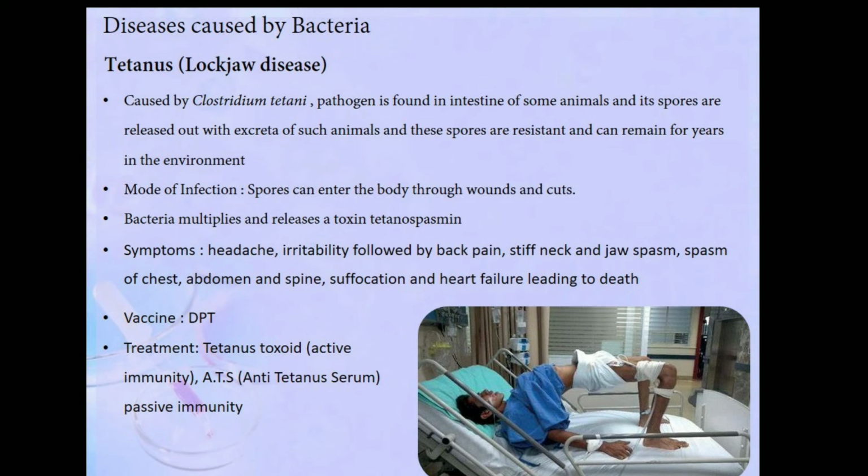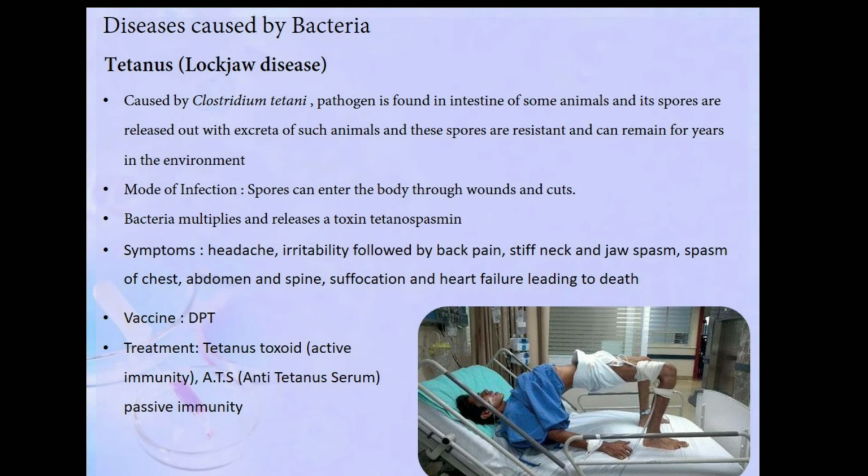The symptoms are headache, irritability, followed by back pain, stiff neck, and jaw spasm. There is a stiffness. The person's bones and other body parts become so stiff, it's out of the control. So spasm of chest, abdomen, spine, then suffocation and heart failure, leading to death of the person.